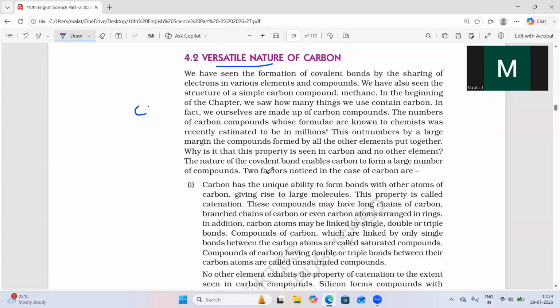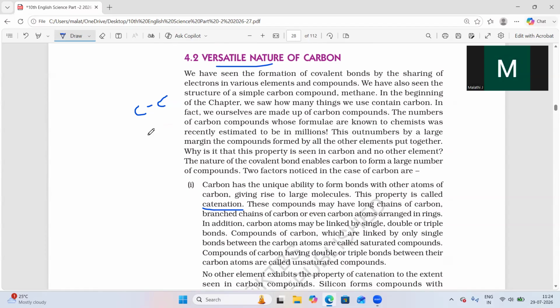So carbon has the unique ability to form bonds with other atoms of carbon. Some other atoms cannot make a bond with the same atom, but carbon has the unique nature that it has the capacity to form a bond with another carbon. This property is called catenation. These three are important: what is tetravalency, what is catenation, why carbon is special.